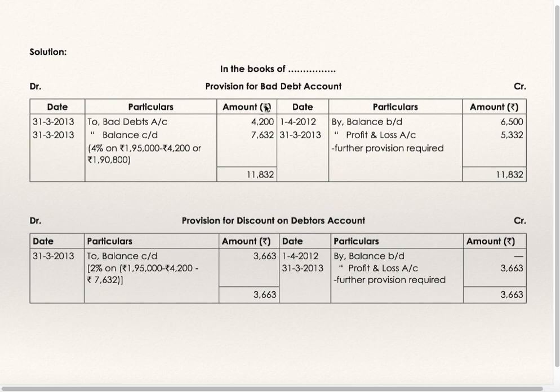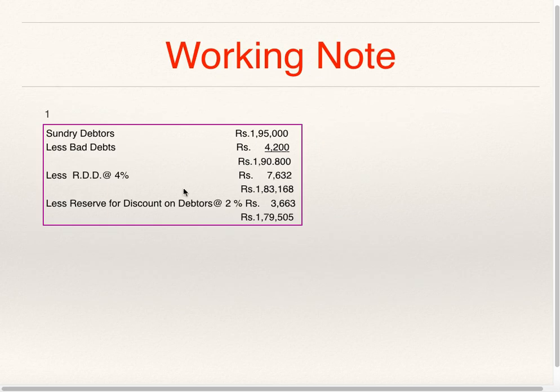It gets transferred to provision for bad debts account, and the balancing figure will get transferred to profit and loss account. By profit and loss account, this is the balancing figure 5332. Provision for discount on debtors account: by balance brought down nil, opening balance is not given, to balance carried down 3663. Just now we have seen the working note, reserve for discount on debtors 3663.